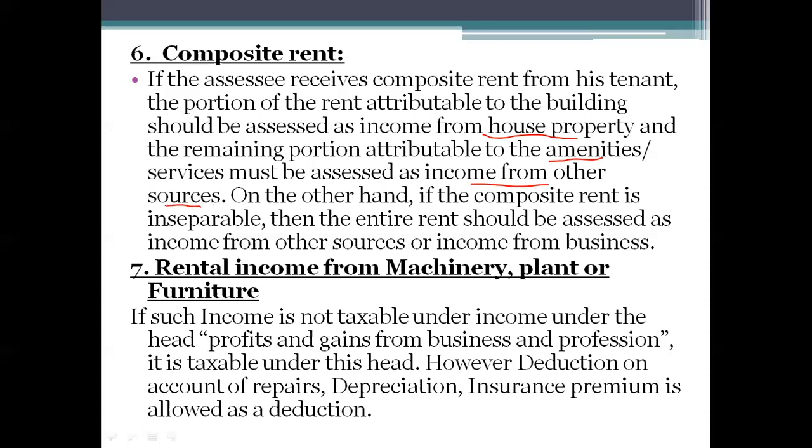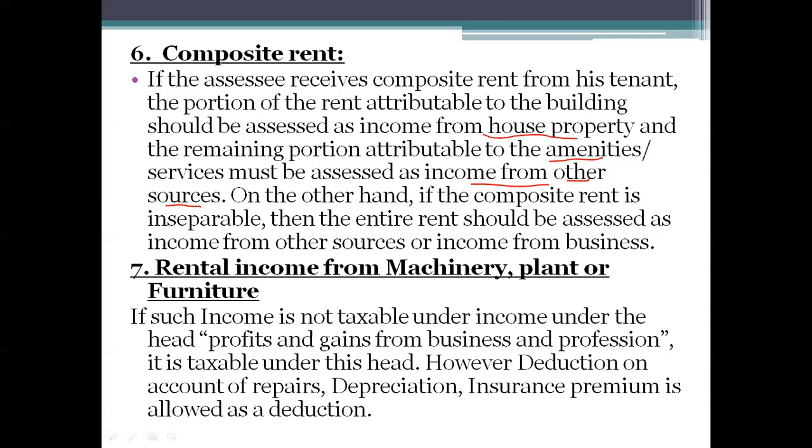So whatever rent has been received from only the building will be taken to the head house property. And if any additional facilities or additional services are provided by the assessee to the tenant, then you need to collect the rent amount, and such rent amount will be taken to the head income from other sources.